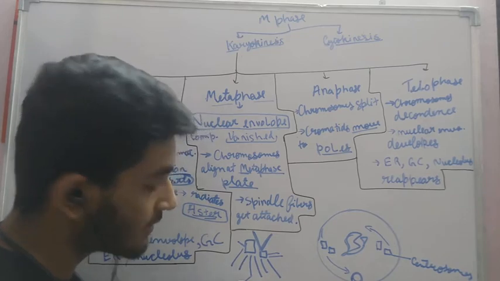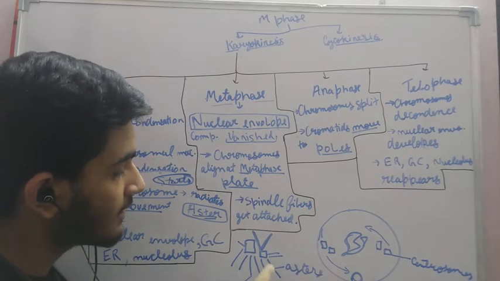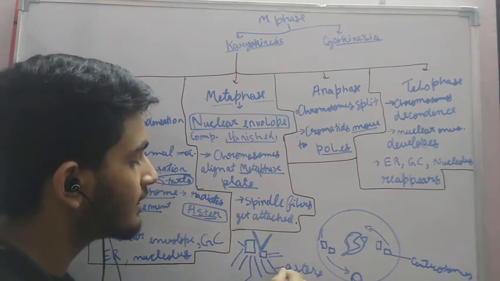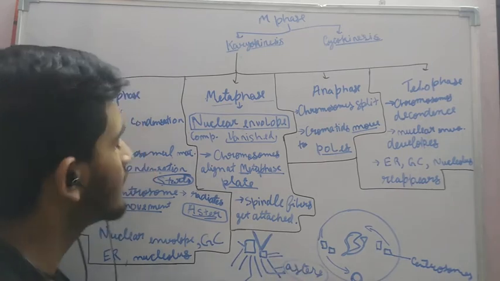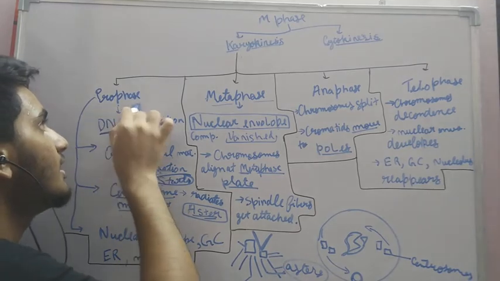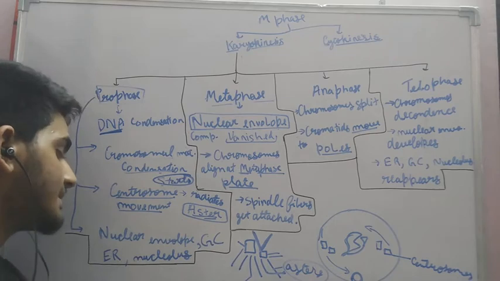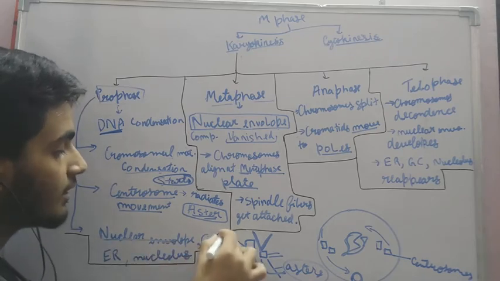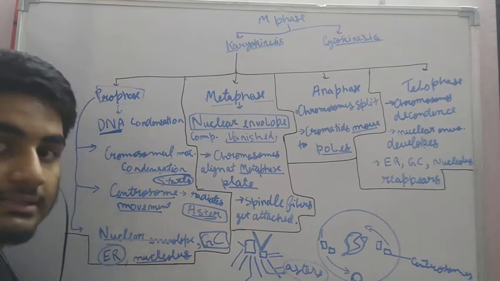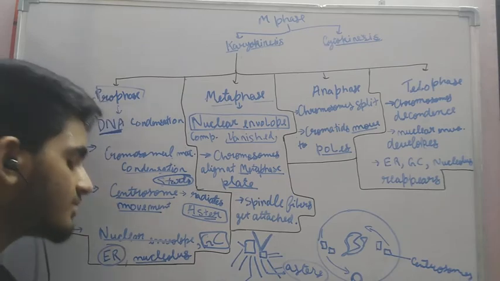These are microtubules, and these collectively are known as asters. This is one other sign through which we can identify that this is a prophase. And another important sign is that the nuclear envelope, Golgi complex, ER, and the nucleolus start disappearing. They start vanishing.